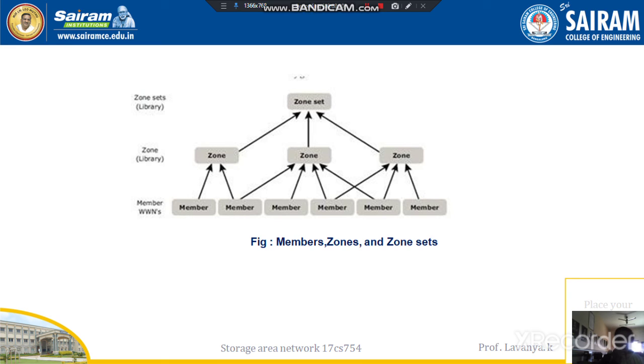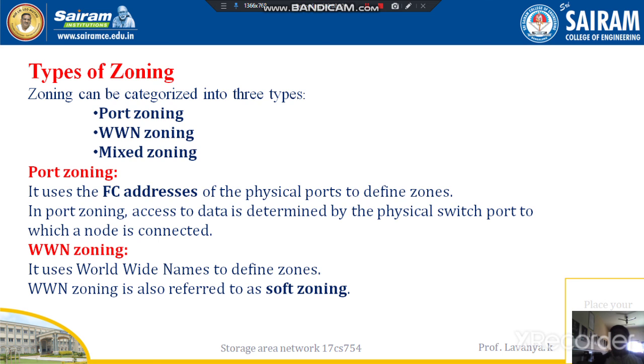The next one is types of zoning. Before that, a zone set is also called a zone configuration. Zoning is categorized into three types: the first is port zoning, the second is worldwide name zoning, and the third is mixed zoning.